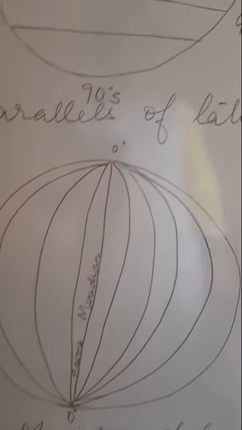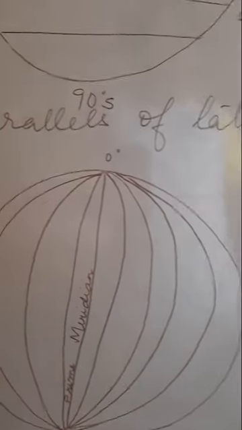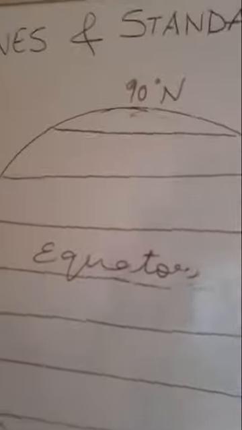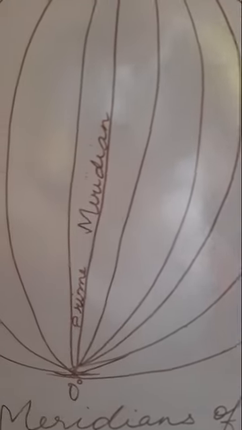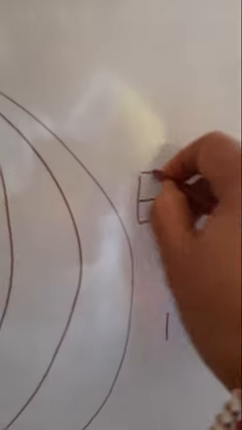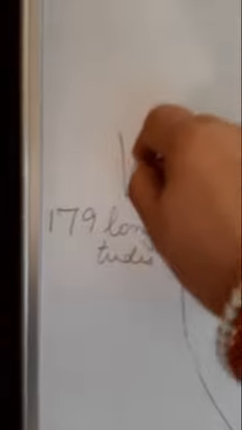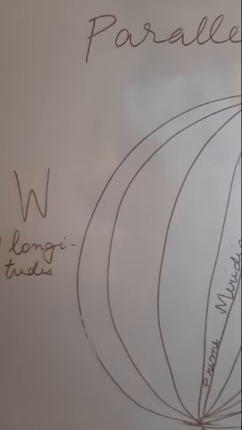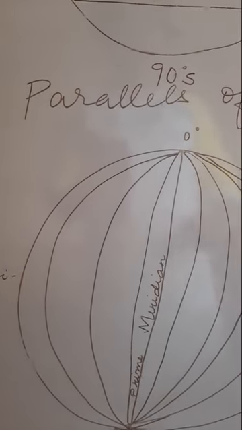Now we all know, children, that indirectly we are having 4 hemispheres on the earth. One is the northern hemisphere and the southern hemisphere when we study the parallels of latitude, and when we study the meridians of longitude, we have the eastern hemisphere for the side which lies to the east of the prime meridian, and the western hemisphere for the side which lies to the west of the prime meridian. So eastern hemisphere, western hemisphere, and northern hemisphere, southern hemisphere.